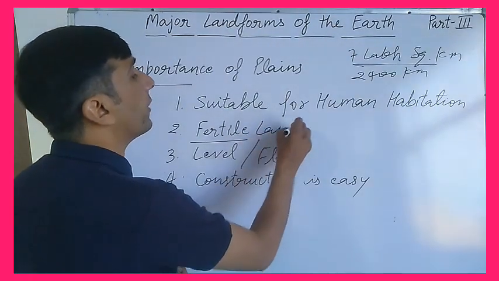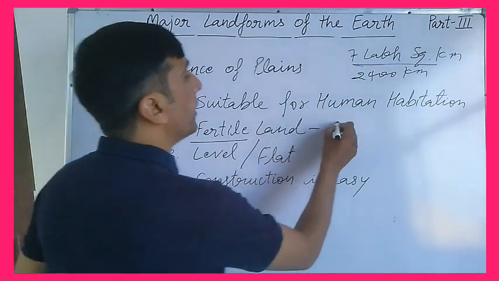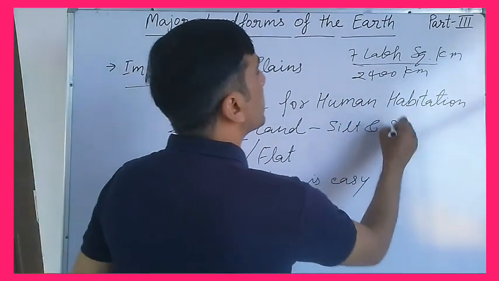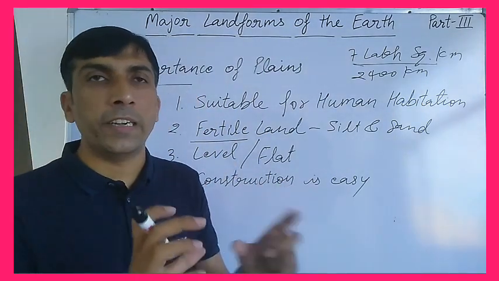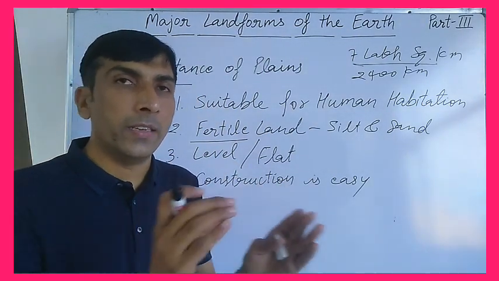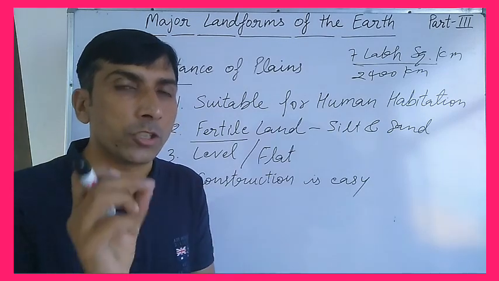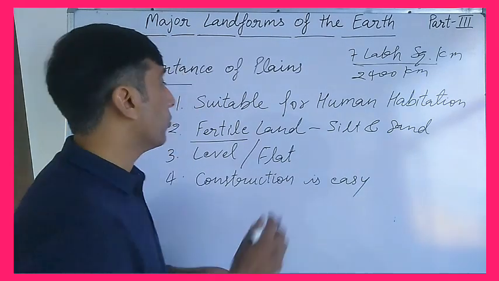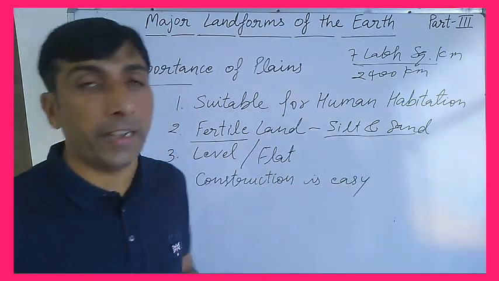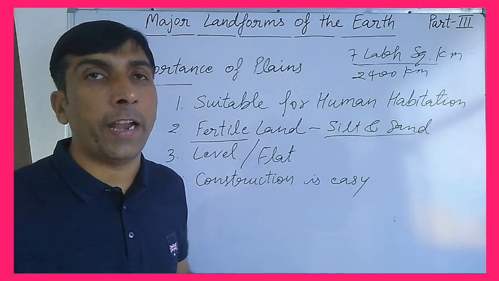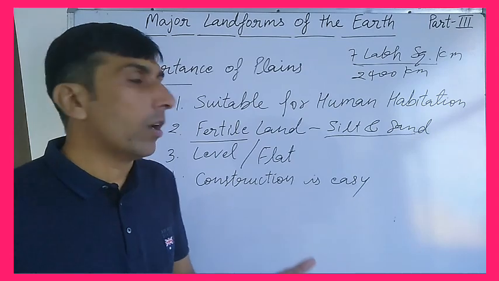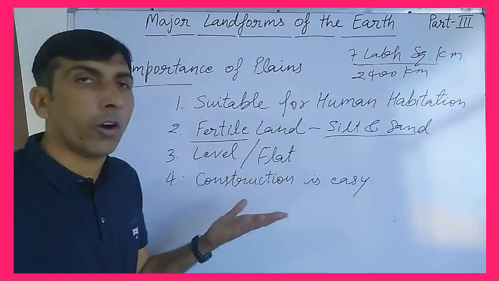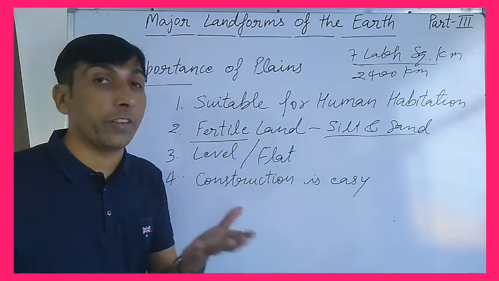It consists of fertile land due to silt and sand. The combination of silt and sand with the stones and small particles, clear? So it makes the land fertile. So due to the fertility of land, more and more people want to live there because of the availability of good quality land for cultivation.